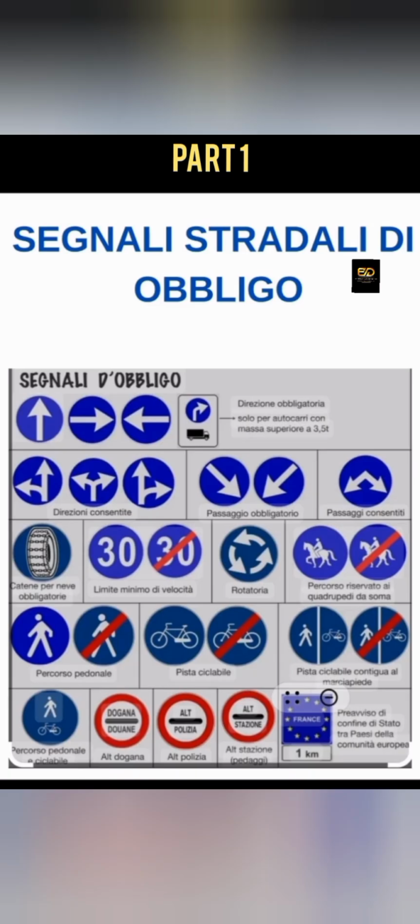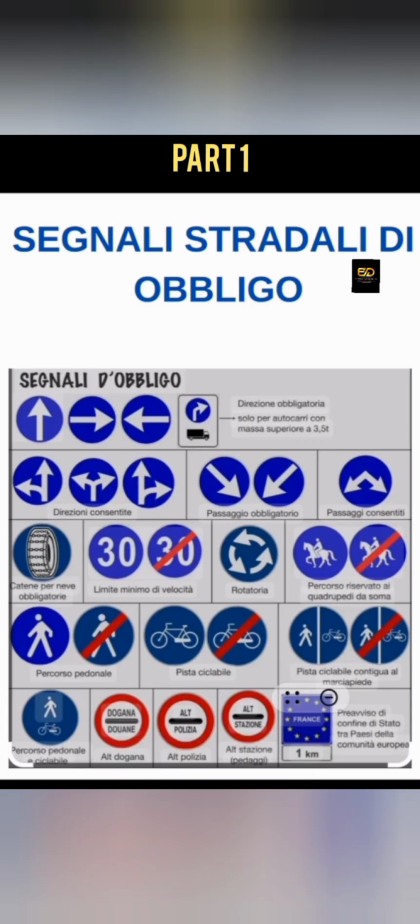If you come across any question about these signs telling you that a sign is consigliato, it is not true, because that word consigliato means recommended. So these signs are not recommending anything. Another word for recommended is advice. These signs are not advising you of anything. This is something you must do. That's why they call it an obligatory sign. If they say something is obligatory, it means it is a must.